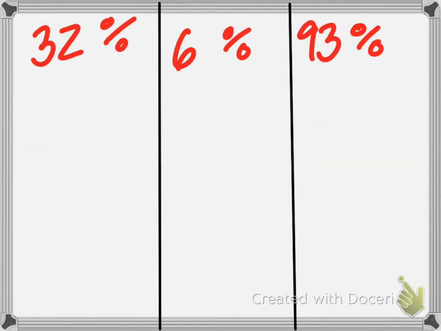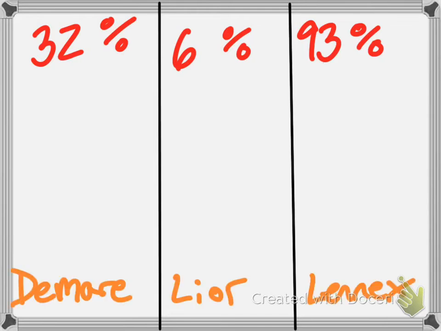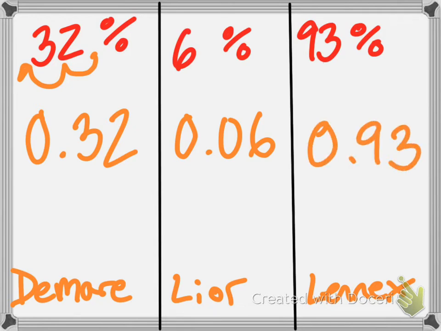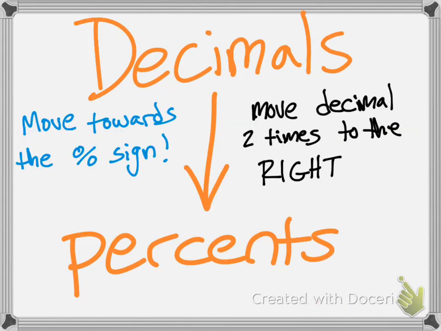Awesome. What about these 3? So take your time and look at these 3. Perfect, Demar said the answer is 32 hundredths. I love how he said that too. Our decimal was here, we move it over twice. Excellent. Lior, what about for 6%? 0.06. Yeah, 0.06, 6 hundredths. Lennox, what about 93%? 0.93. Perfect, 0.93. All we're doing, the whole thing, easy as pie. That's it. The whole thing.